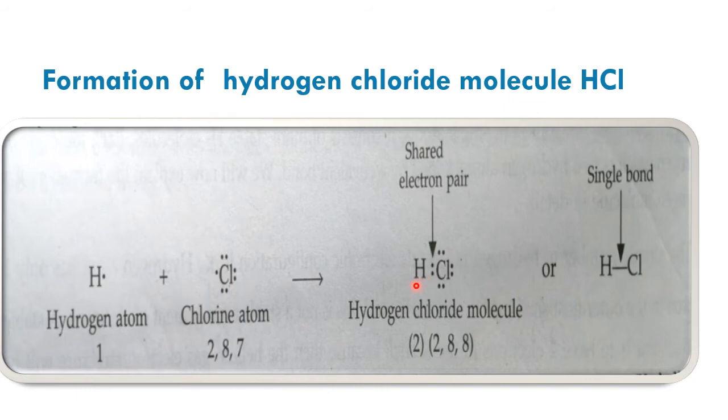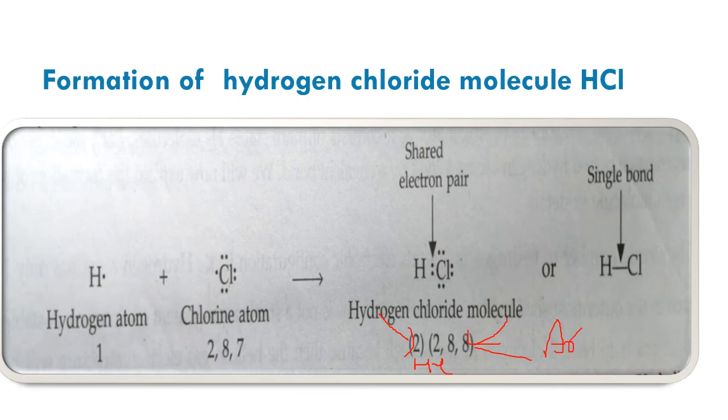So the hydrogen atom shares one of its electrons with the chlorine atom, and by the sharing of one electron, or we can say one pair of electrons, between the hydrogen atom and the chlorine atom, both atoms acquire the inert gas electronic configuration, that is helium and argon respectively.